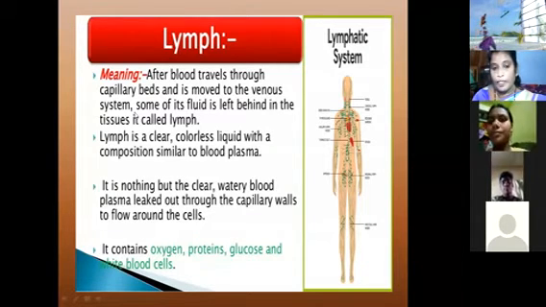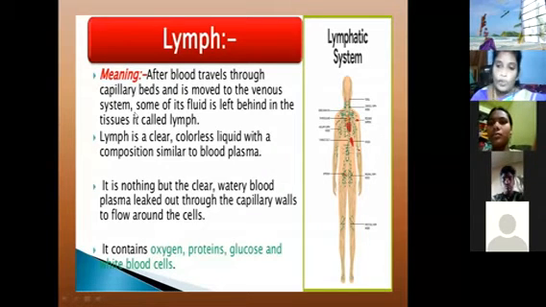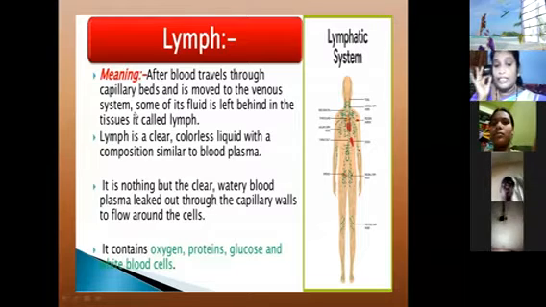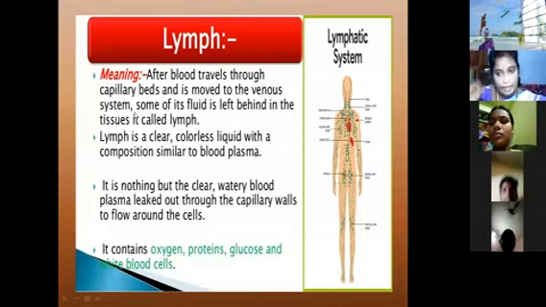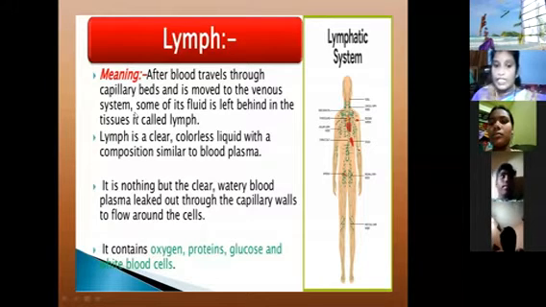Next, lymph is a clear, colorless liquid. We already know blood is red in color because it has the pigment hemoglobin, which gives the red color, but lymph is a colorless substance. Lymph is a fluid texture outside the blood vessels or capillaries. It is a colorless liquid with a composition similar to blood plasma.